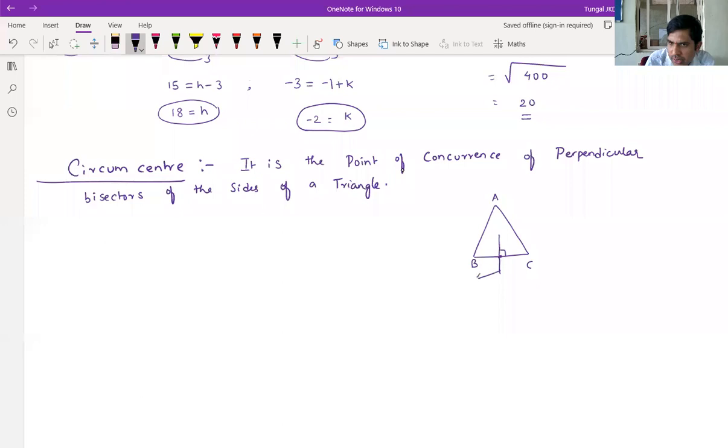So this is called a perpendicular bisector. We call it so because it is perpendicular to the side as well as it bisects the side. Bisect means it divides into two equal parts. So this is one part and this is one part. Therefore this is a perpendicular bisector. Like that you can take another perpendicular bisector. So it is also one perpendicular bisector.